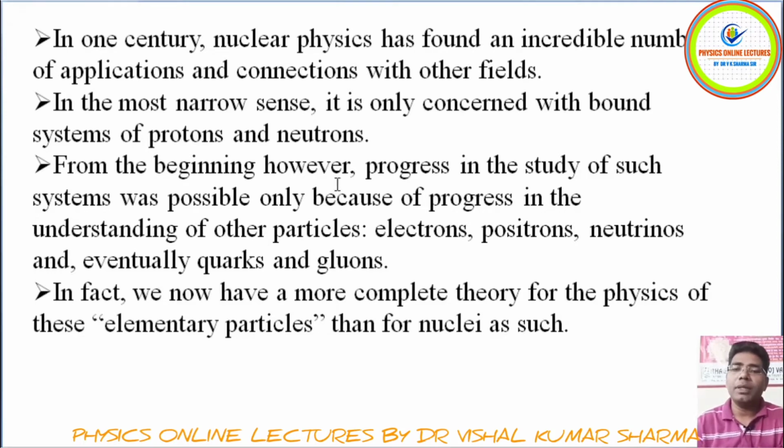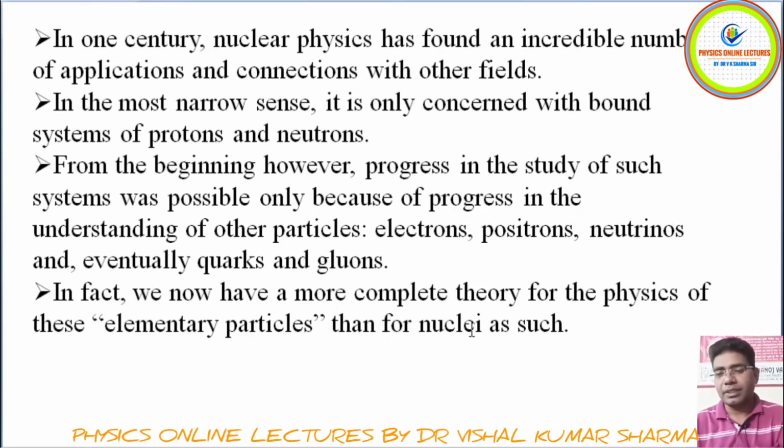So from the beginning, progress in this study has developed as the elementary particles, the electron, positron, and neutrinos, have been discovered. These are very important particles when we discuss nuclear physics. From here you can have a complete theory of physics, which is also enriched by the discovery of elementary particles, and then for the nuclei as such.